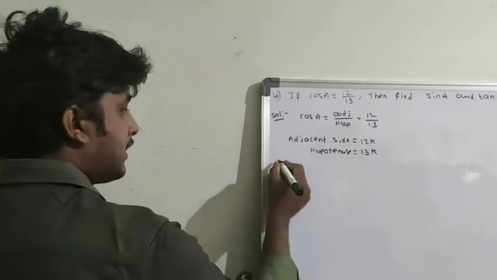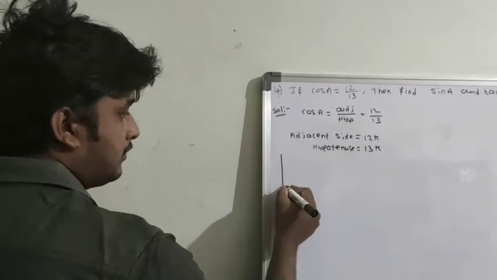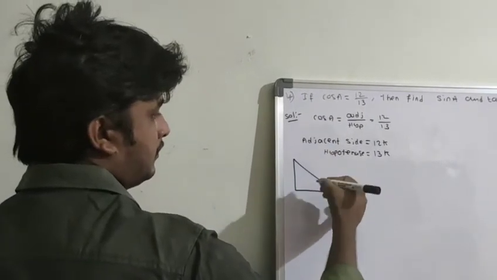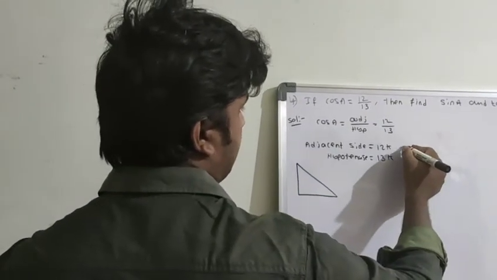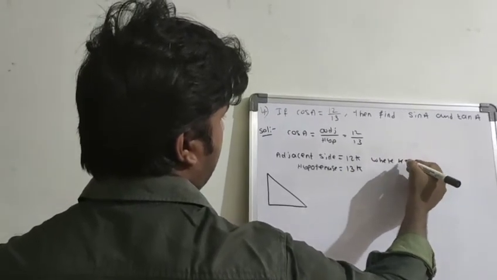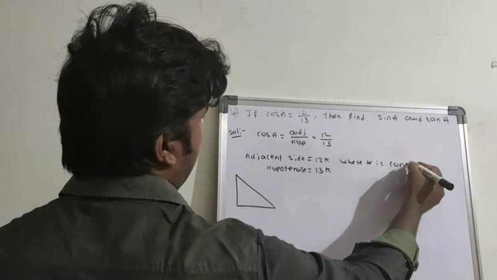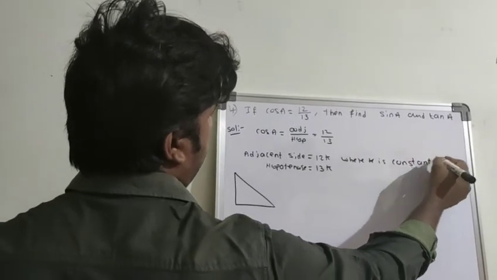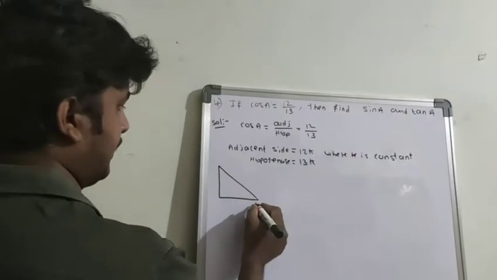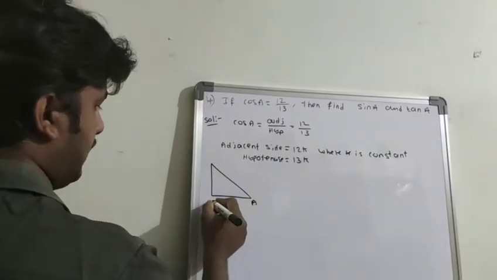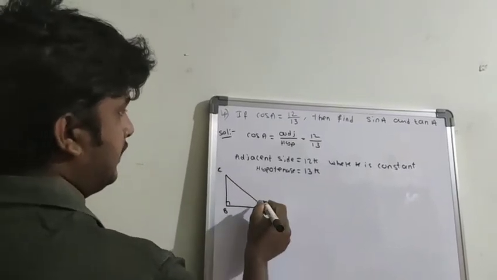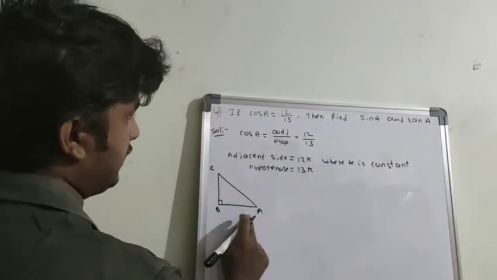So take one right angle triangle, where k is some constant. Say for example, I am giving the names A, B, C. Cos A with respect to A, right?